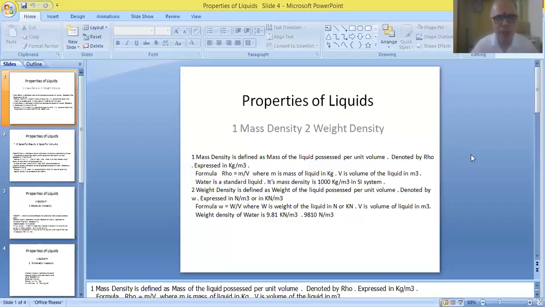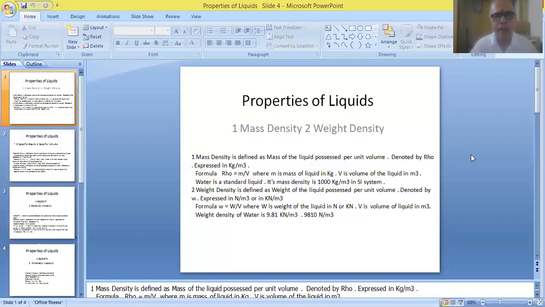So the weight of the liquid will be in the numerator, and the volume of the liquid will be in the denominator. By using this formula, we will be in a position to measure the weight density of a liquid.